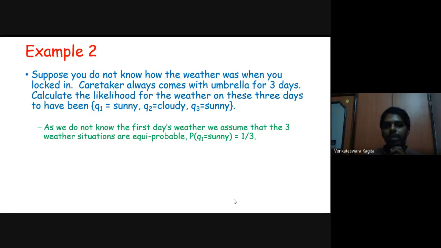With the equiprobable assumption, probability of Q1 equal to sunny is 1 by 3, probability of Q1 equal to cloudy is 1 by 3, probability of Q1 equal to rainy is 1 by 3. Because we only require Q1 equal to sunny, let's take that probability as 1 by 3.